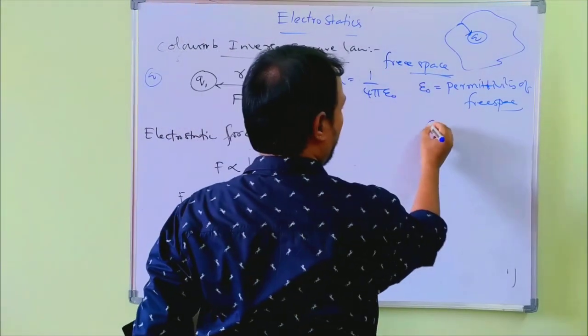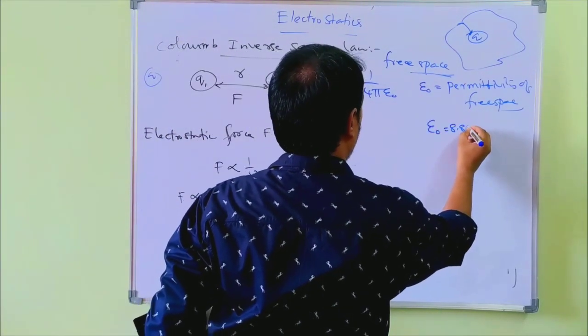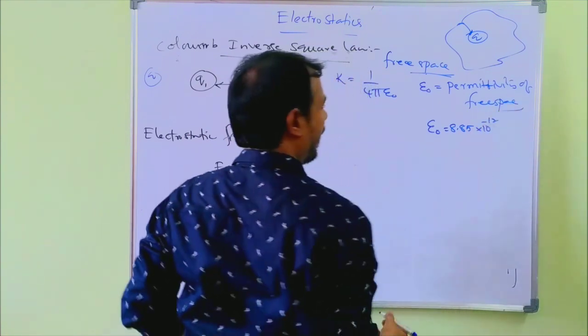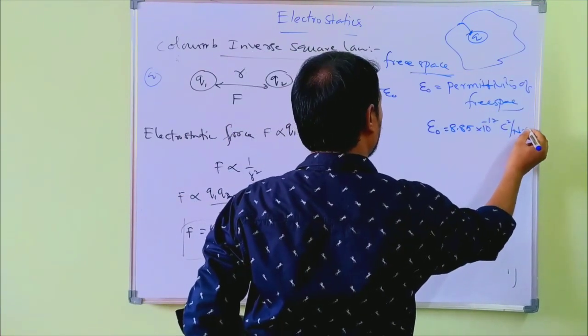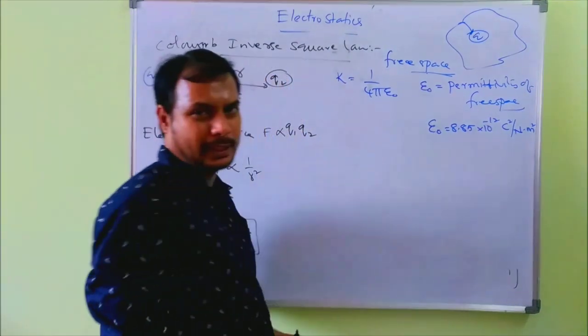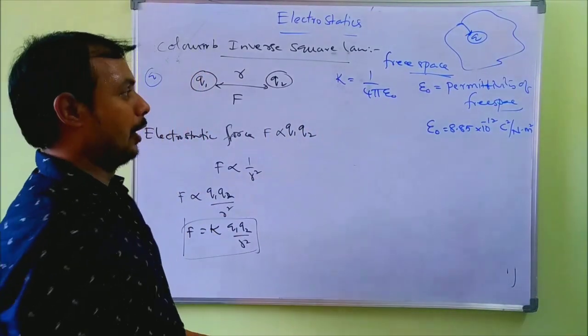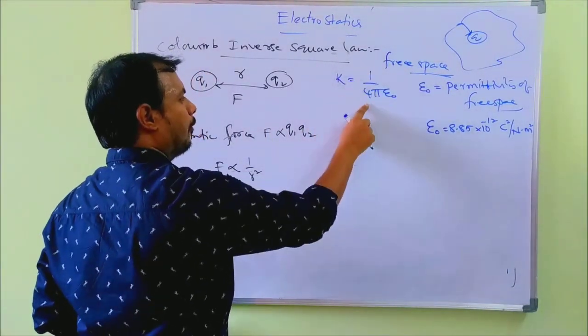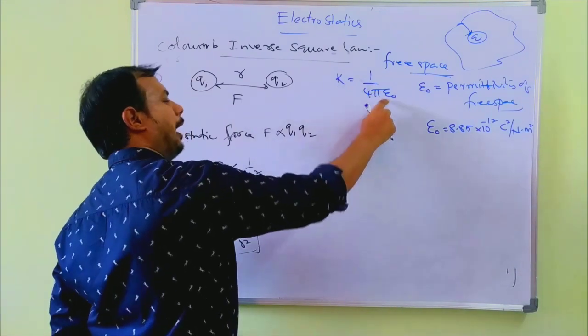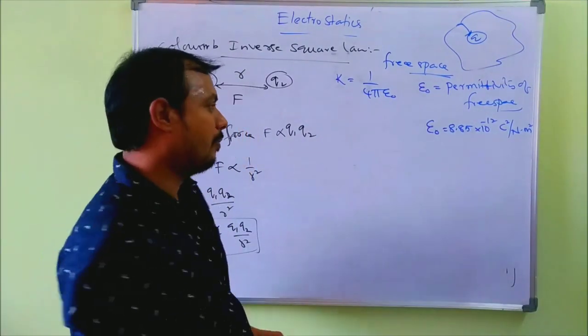You have to remember this value. Epsilon naught value is 8.85 into 10 power of minus 12 Coulomb square per Newton meter square. So K value becomes 1 by 4, pi value 22 by 7, epsilon naught 8.85 into 10 power of minus 12.